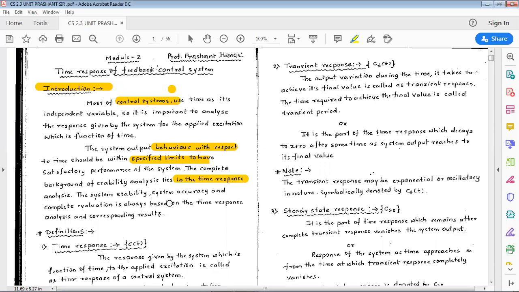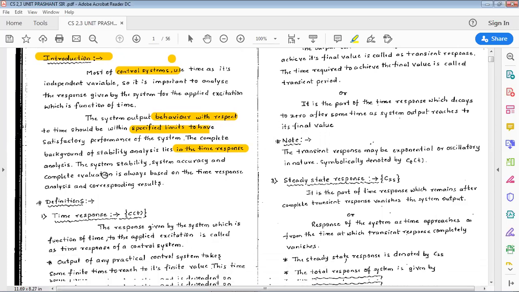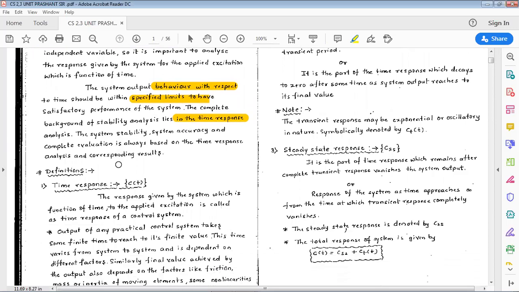The system stability, system accuracy, and complete evaluation of any control system are always based on the time response of the system. So before going to that analysis, let us look into the basic definitions of the time response, how exactly they are defined. So we'll start with the definition. The first one is time response.